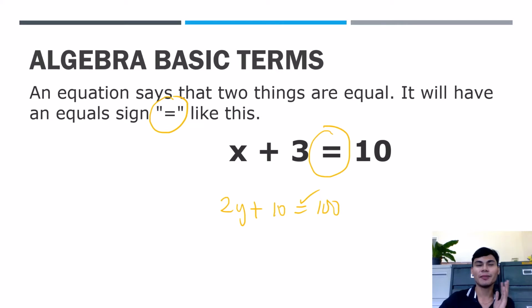So that you don't forget, maybe you will ask, Sir, is it only an algebraic equation? We also have trigonometric equations and exponential equations, but now we're talking about algebra, the basic terms pa. So, we will have algebraic equation. So when we say equation, again, it has an equal sign. It says that the two things are equal, meaning the left part of the equation is equal to the right side.